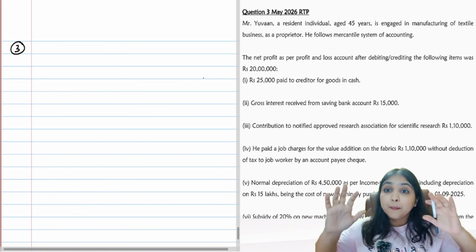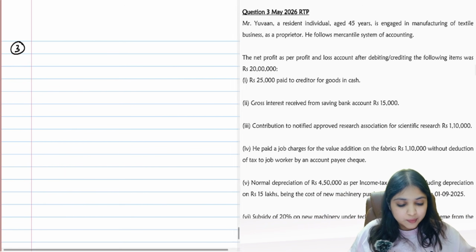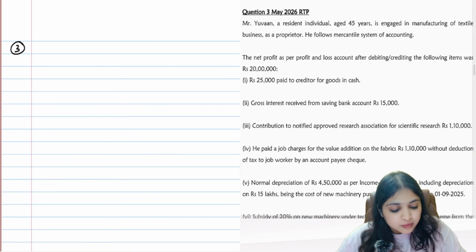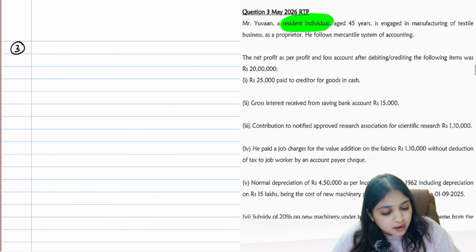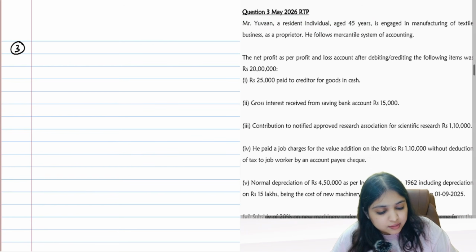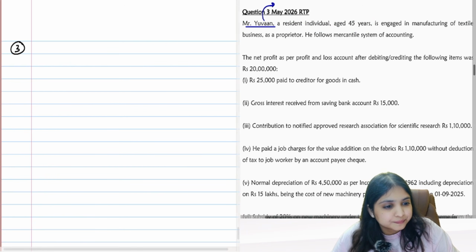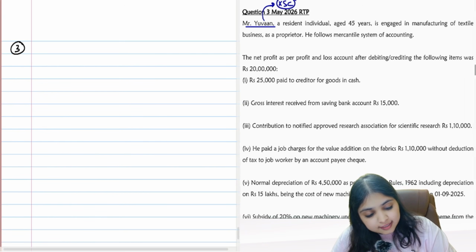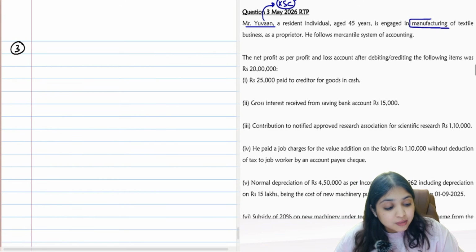This is your proper full-fledged total income question, guys. So let's see what the question is saying. It's an amazing question, has some very good adjustments. The question says, Mr. Yuvan, a resident individual aged 45 years. So what would you like to conclude over here? That Mr. Yuvan is not a senior citizen. He is engaged in manufacturing.